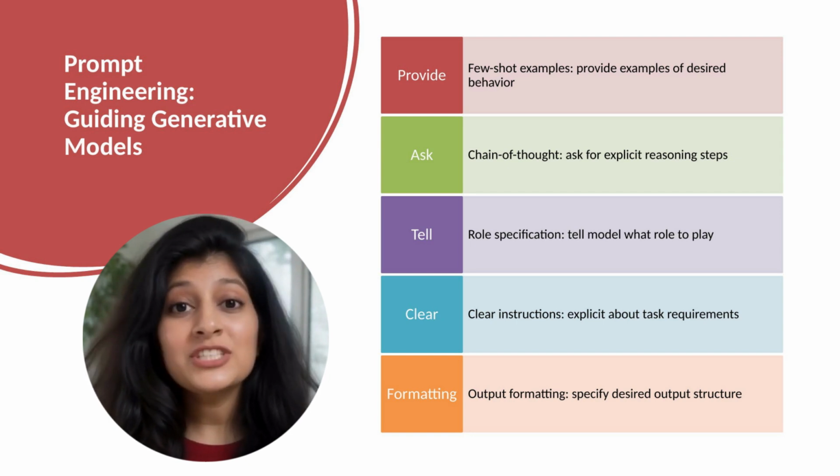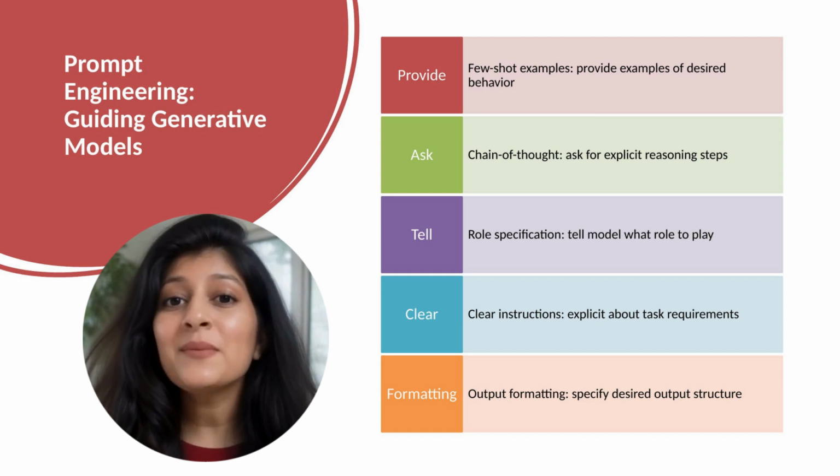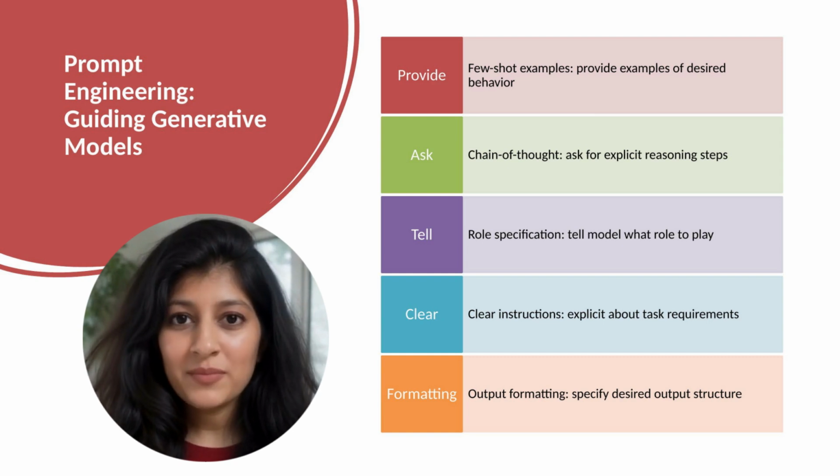Chain of thought prompting. Ask the model to show its reasoning. Instead of asking for final answer, ask for step-by-step reasoning. Surprisingly, this improves performance dramatically. By forcing explicit reasoning steps, the model gets it right more often. This suggests models have reasoning capability but need prompting to use it.